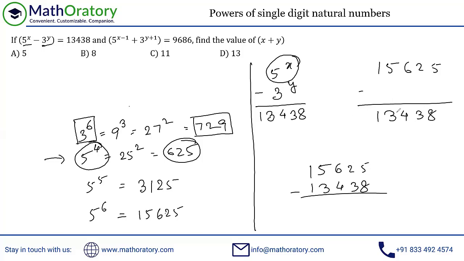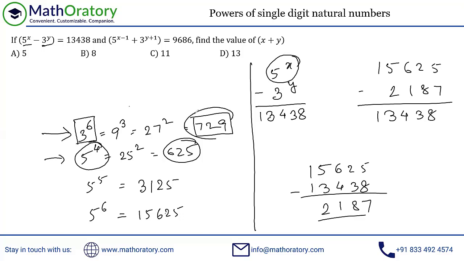So let's do that. We take a subtraction here and we get 2187. Now the thing is, this should be a power of 3, right? Those who have done simplifying calculation with us will recognize this 2187 immediately. Those who have not done it, no issues.